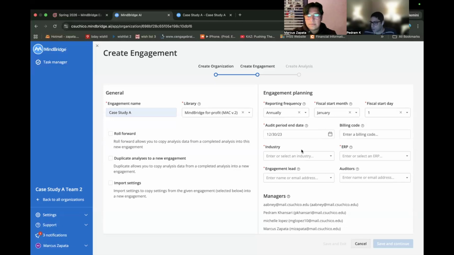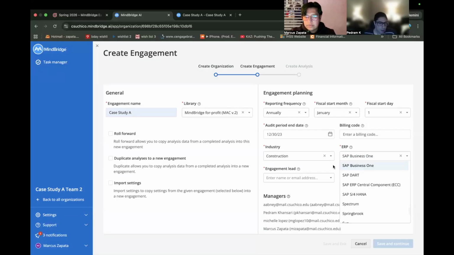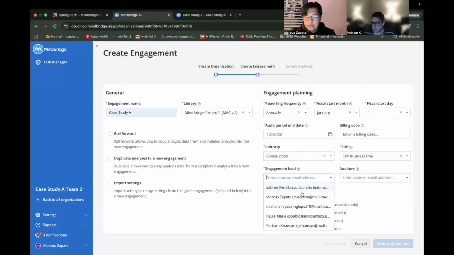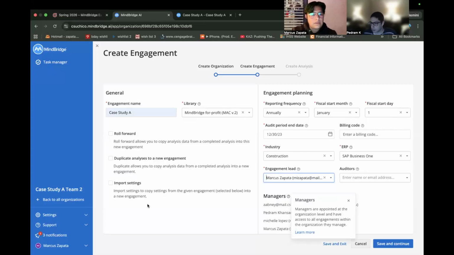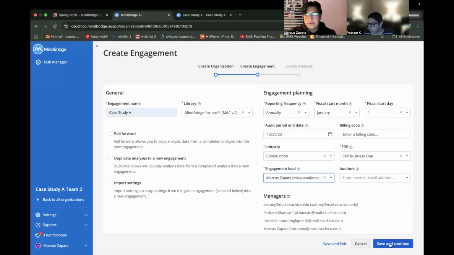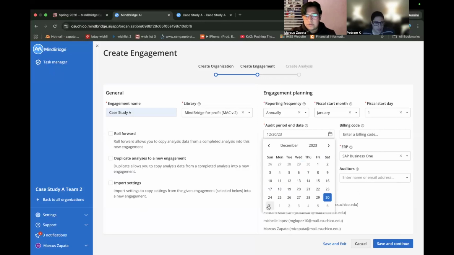And the industry is construction, and the company uses SAP. I think it's SAP Business One. Do you want to just put yourself as lead since you're piloting? Yeah, fair. All right, save and continue, correct? And actually, would you change the end date to the 31st? It is the 31st. Yes, it is the 31st.